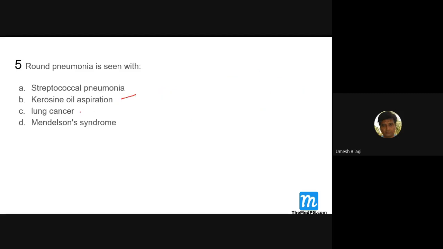Lung cancer definitely appears round, but that is not what round pneumonia means. Round nodules can be seen on chest X-ray, but that is not what round pneumonia is meant for. Okay, and what is Mendelson syndrome? What have you heard about it? Did you not Google it? You could have Googled. You can learn something from the other choices also.